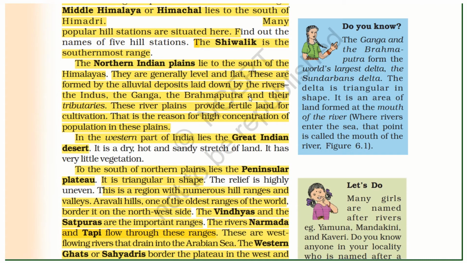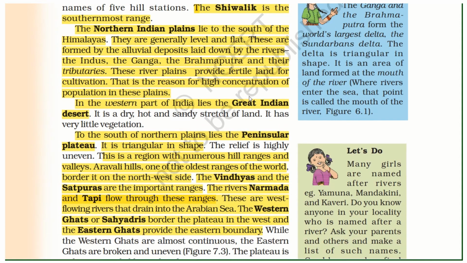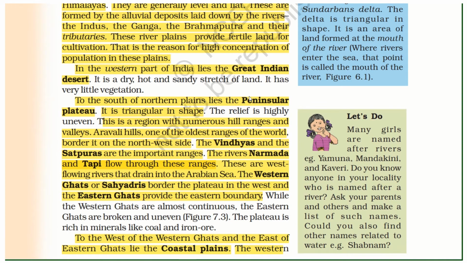To the south of the northern plains lies the peninsular plateau. It is triangular in shape. This is the region with numerous hill ranges and valleys. Aravalli Hills, one of the oldest ranges of the world, border it on the northwest side. The Vindhyas and Satpura are the important ranges. The rivers Narmada and Tapi flow through these ranges. These are west flowing rivers that drain into the Arabian Sea. Western Ghats or Sahyadri borders the plateau in the west and Eastern Ghats provides the eastern boundaries.